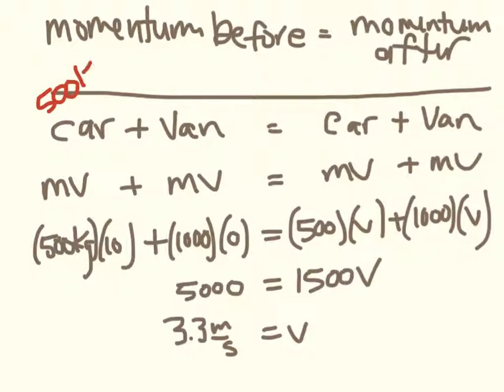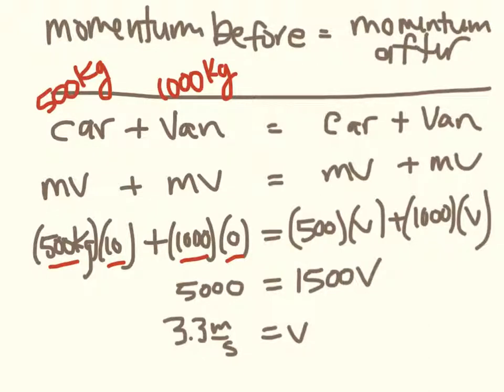So 500 kilograms is the mass of the car, and then the mass of the van is 1,000 kilograms. We were given the velocities on that first page, but I didn't write in the masses, so here they are. So mass of car times velocity of car, plus mass of van times velocity of van, and this is all before the collision, will equal the mass times velocity plus mass times velocity of the car and van after.